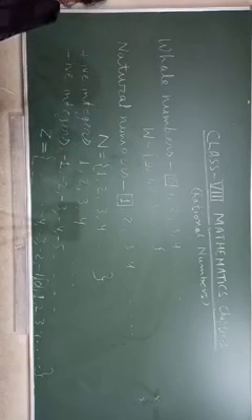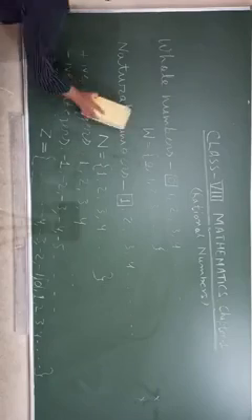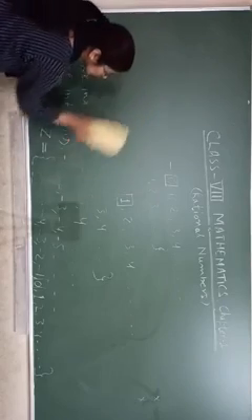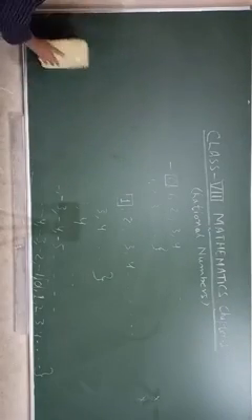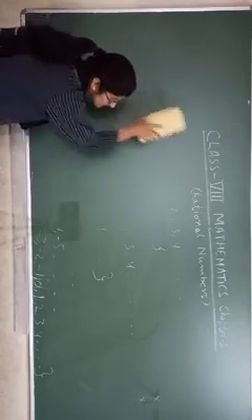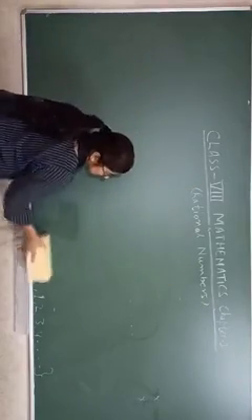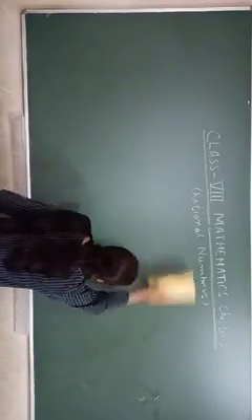Now come to rational numbers. In 7th also you read about rational numbers. So what are rational numbers?